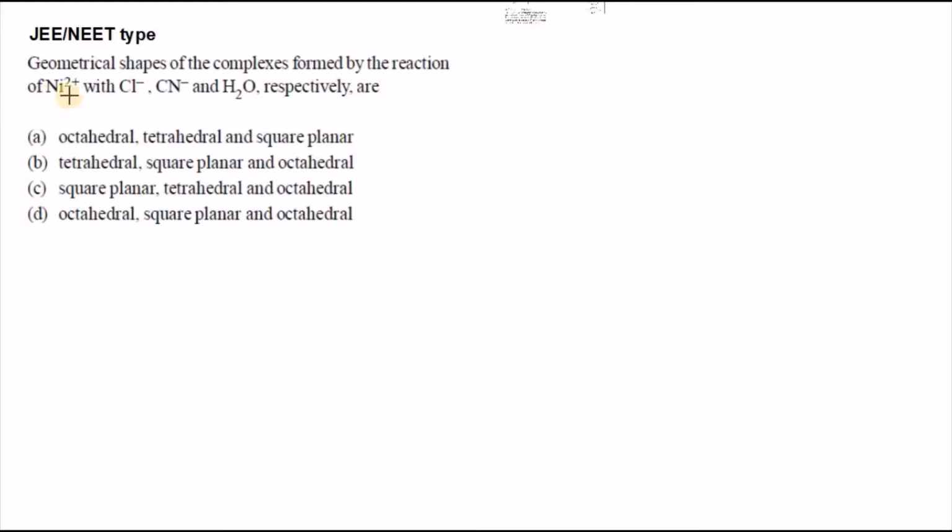Next question. The geometrical shapes of the molecules formed by the reaction of Ni2+ with Cl-, CN- and H2O respectively are? Ni2+ with Cl- forms the tetrahedral complex NiCl4 2-.